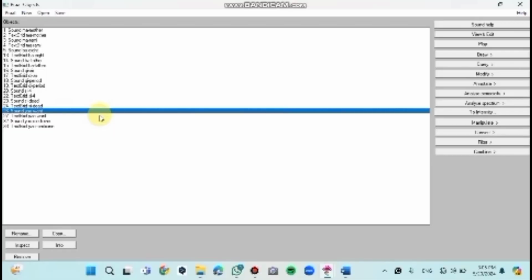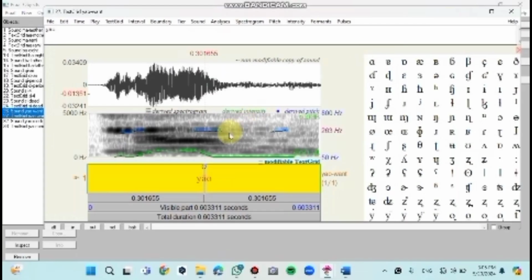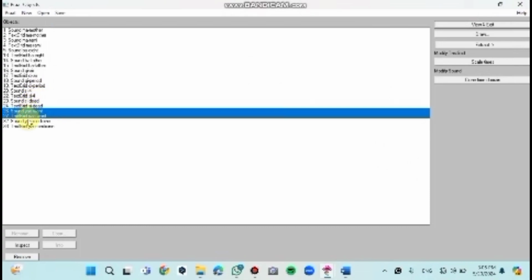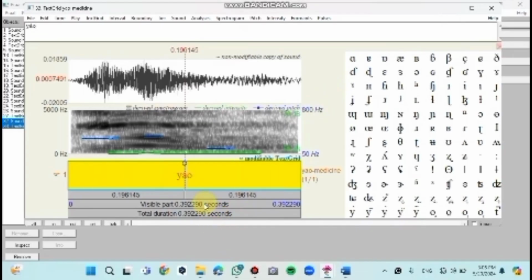There are two variants of the word. The first variant is. Yao. And the second variant is. Yao.